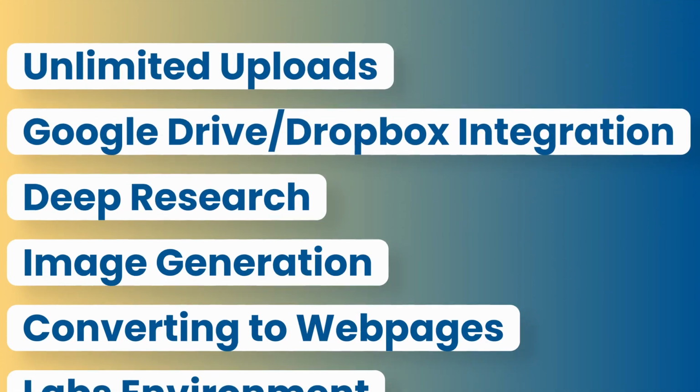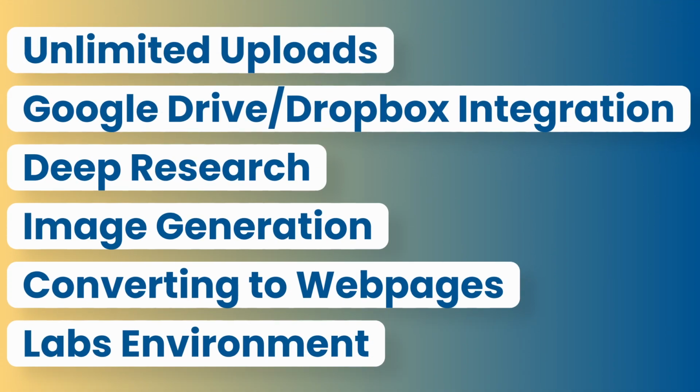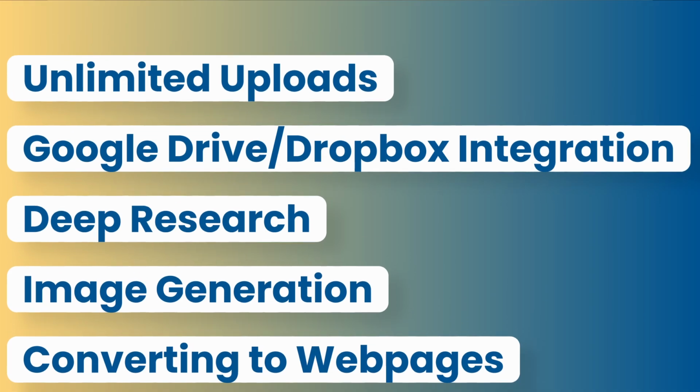So that's all in the free version. In the pro version, you have unlimited uploads with Google Drive and Dropbox integrated. You can do deep research with a very detailed and comprehensive report. You can generate images. You can also convert responses into a web page. And you have the labs environment that actually allows you to do advanced tasks like code execution, chart generation, dashboards, and spreadsheets. So that's why I've made Perplexity AI my go-to AI search engine.